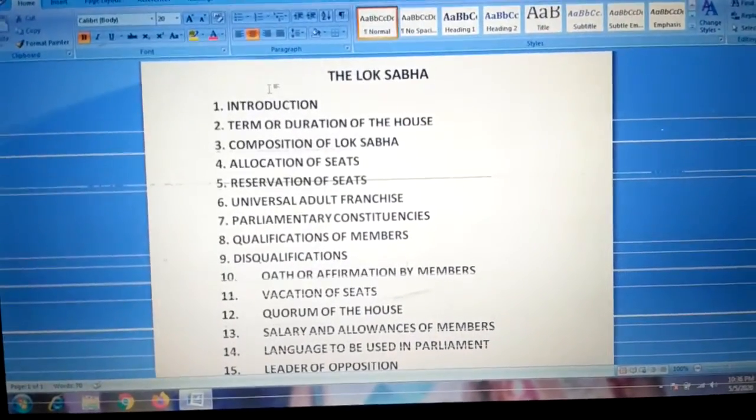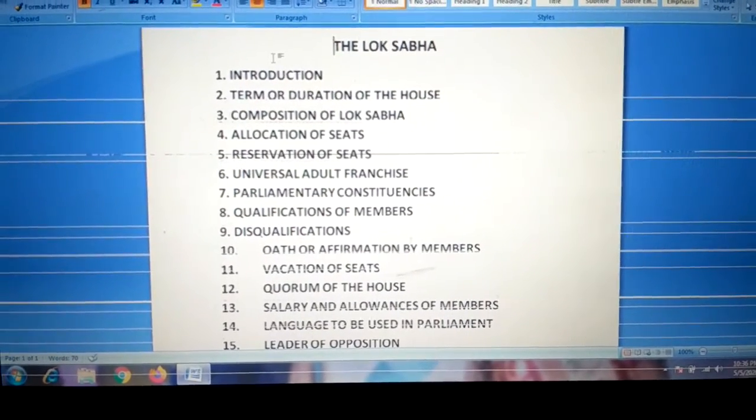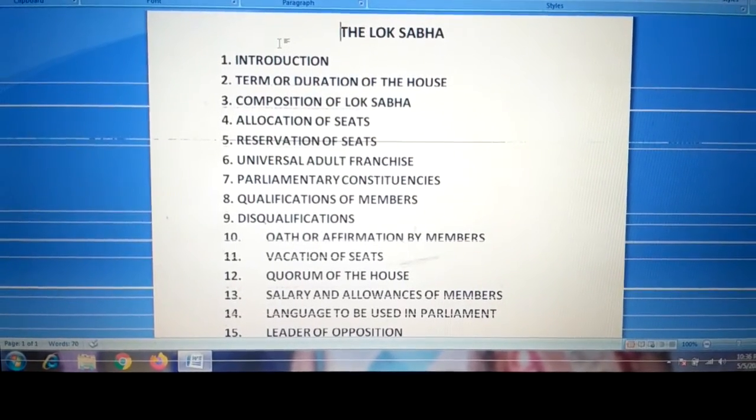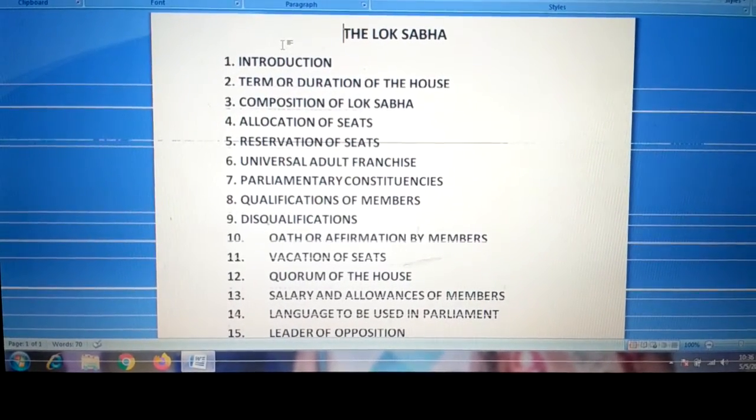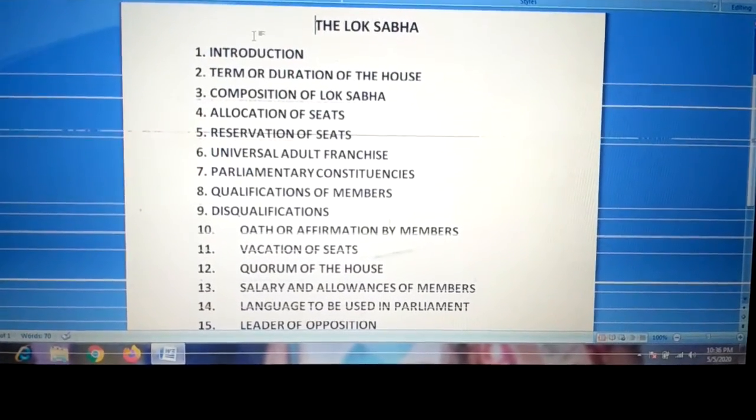How many states are there? 29 total states. So from all these states, 530 members can be represented.